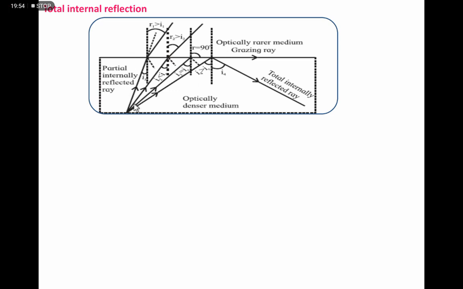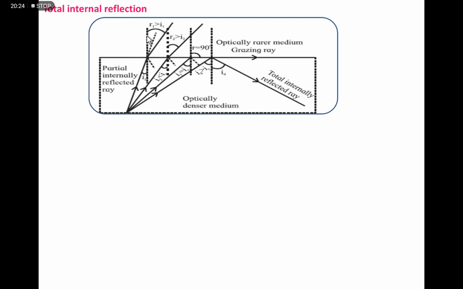So here now the source of the light is in the denser medium. One more thing has to be considered over here. If the ray of light travels along the normal, it does not bend.